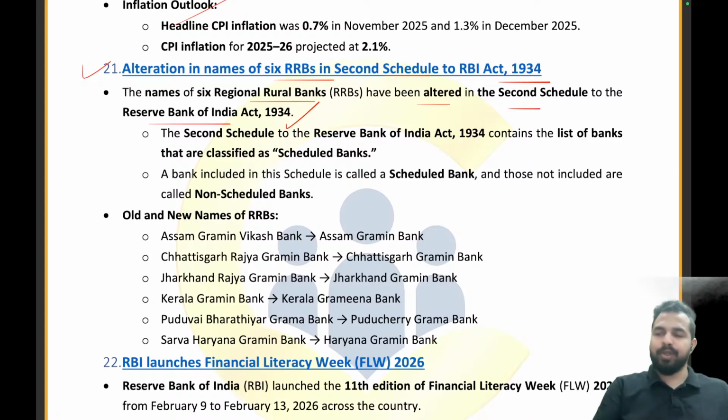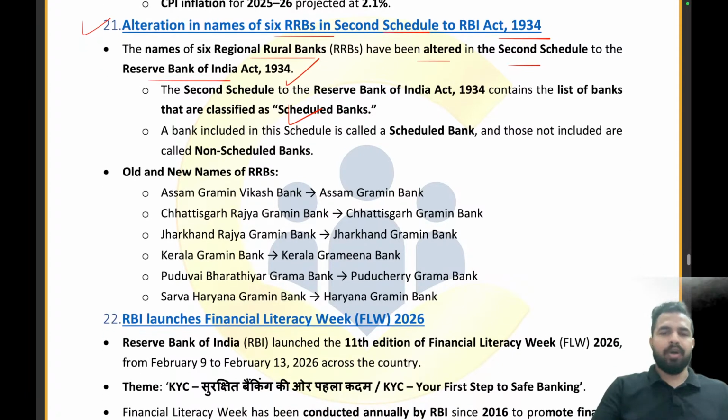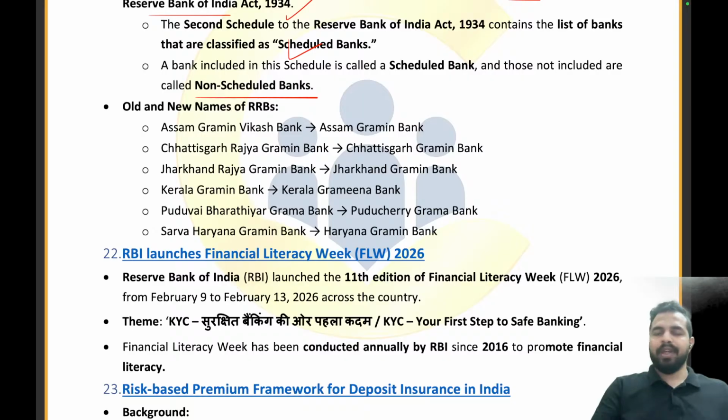So what are the scheduled banks? These are those banks which are listed in the second schedule of the RBI Act 1934. That's why they are called the scheduled banks. So all the banks which are listed in the second schedule of RBI are known as scheduled banks, and those which are not are called non-scheduled banks. Clear, everyone? So what are the old and new names?